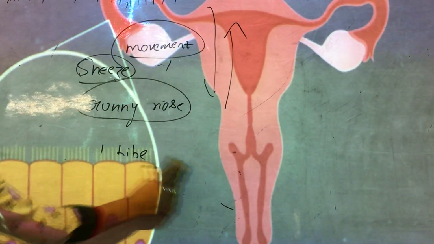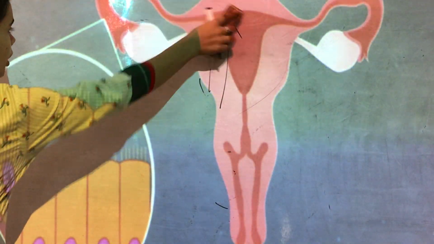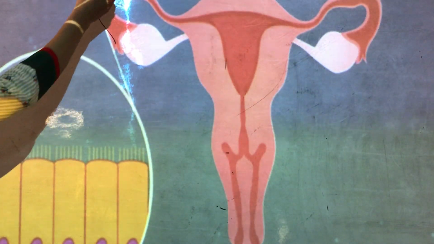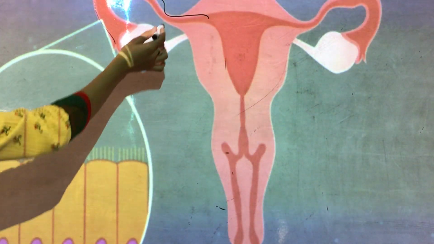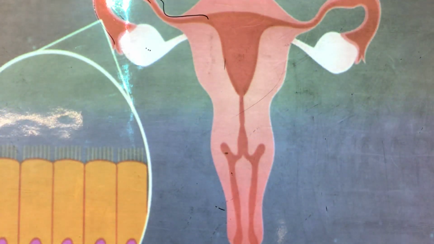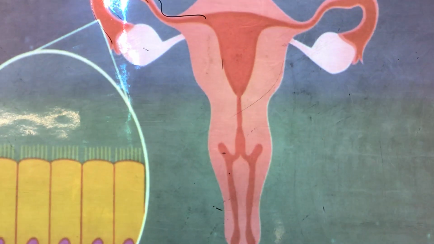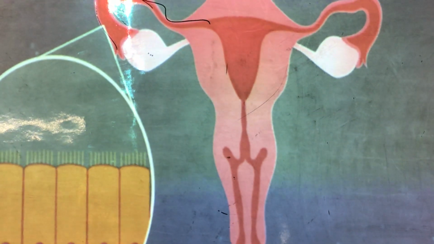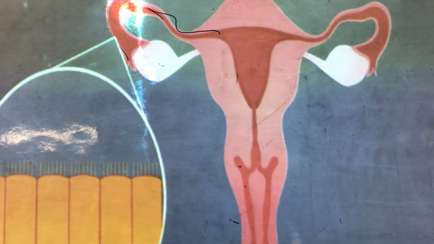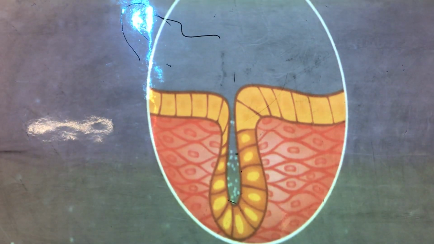It is also present in the fallopian tube of the female reproductive part. It is present in these fallopian tubes so that the egg can move inside, or like sperm can go inside it. So they also have these cilia so that things can move. So that is the importance of these things.